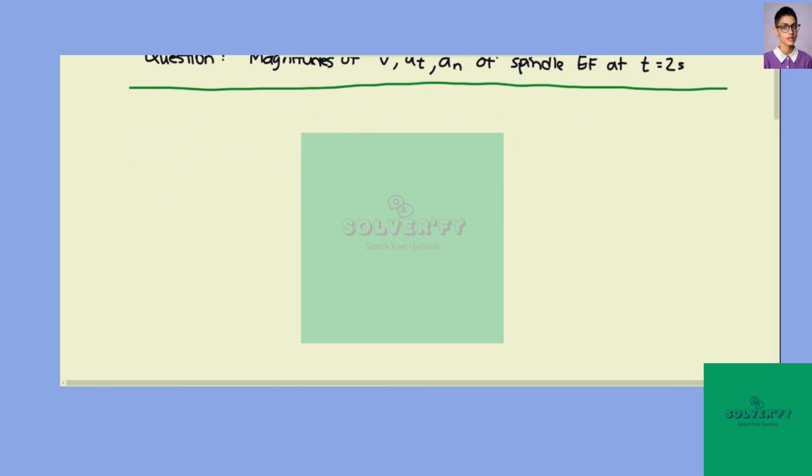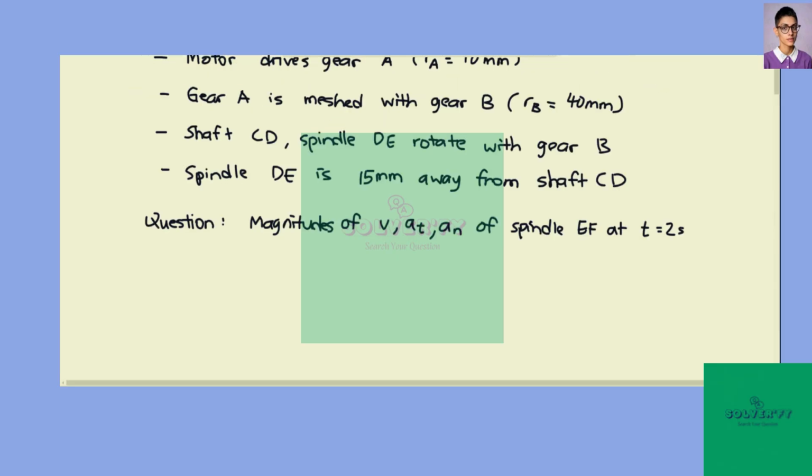The question is, we want to find the magnitudes of the velocity and the tangential and normal components of the acceleration of spindle EF at t equals 2 seconds. Okay, so to solve the problem,